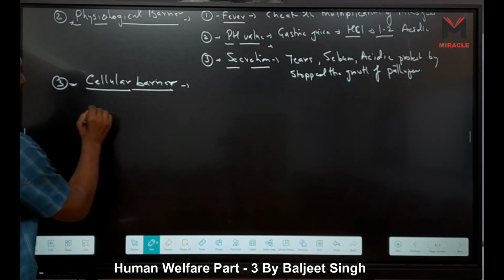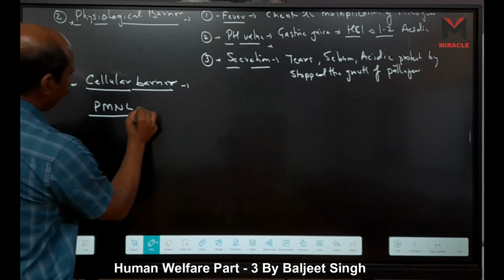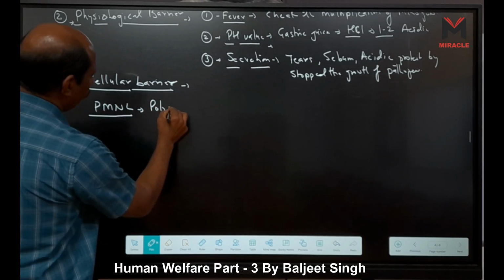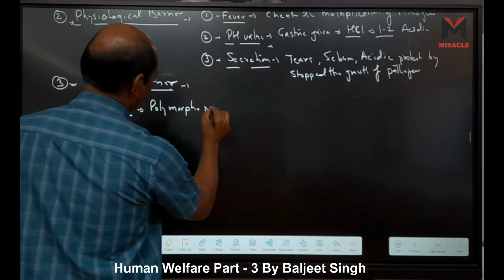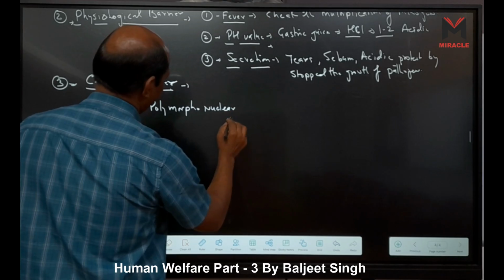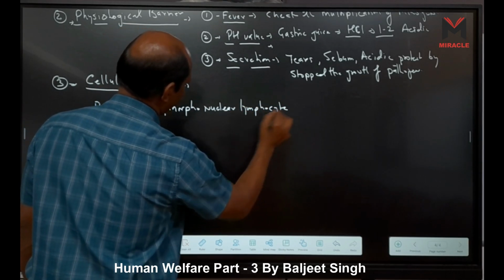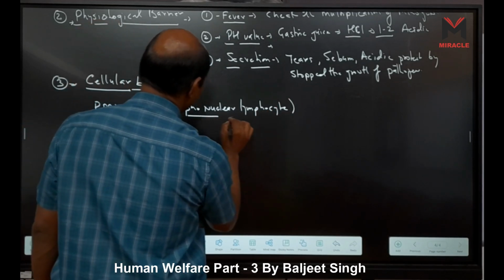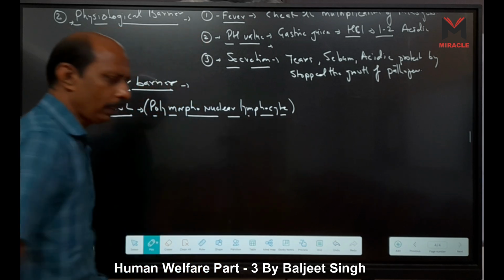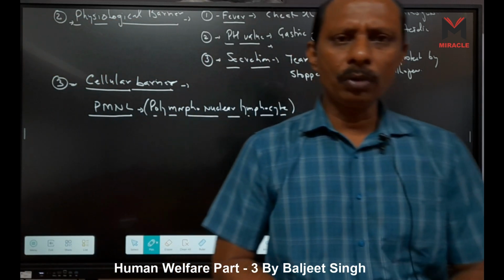Which cells are involved here? We can say PMNL. PMNL means polymorphonuclear leukocyte, right? You understand what is the meaning of poly? Poly means many, morpho means morphology, nucleus means comes from nucleus, right?